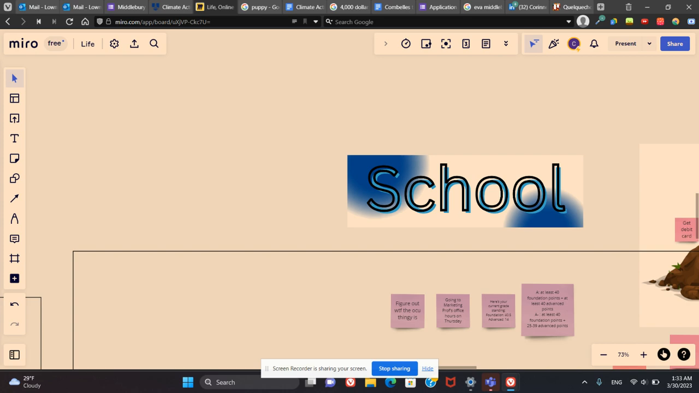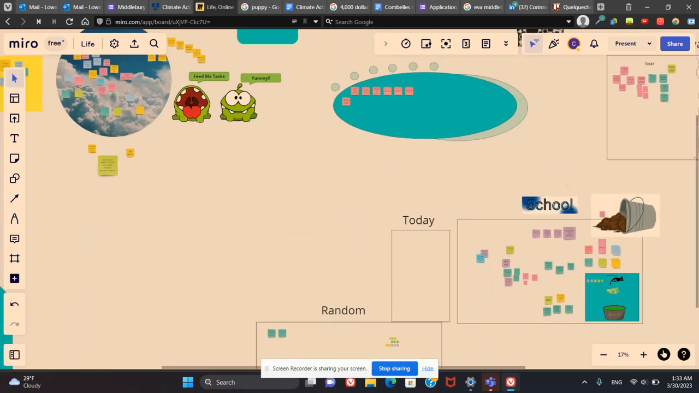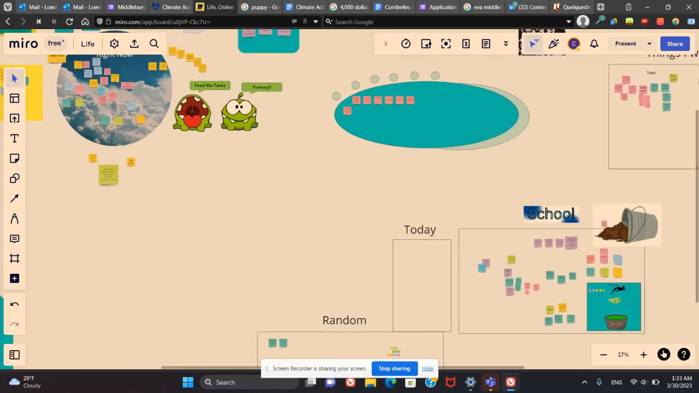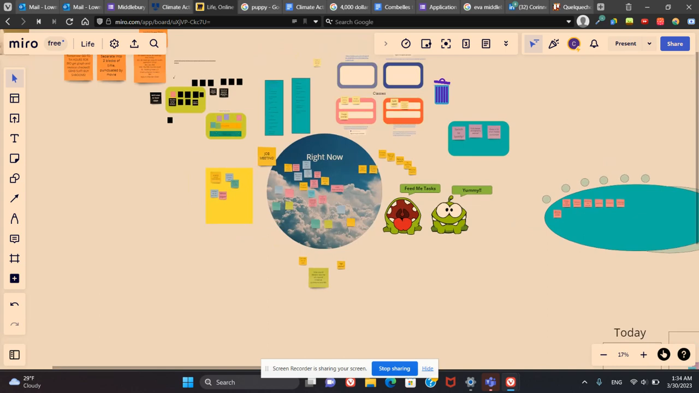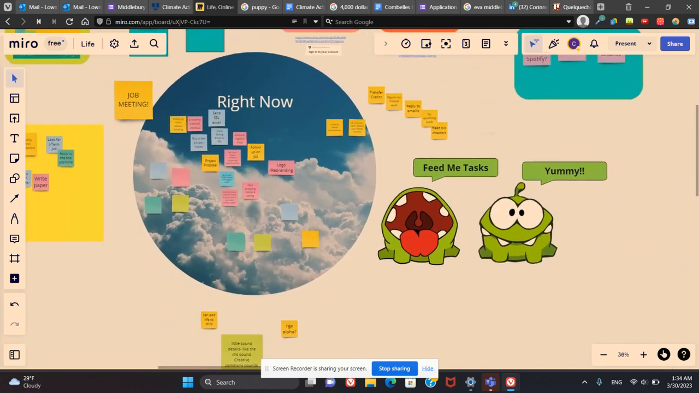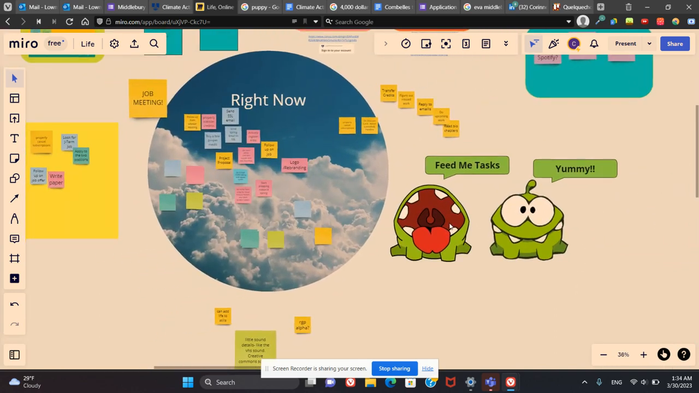Or even things like making these. This one I think I made in Canva and then just copy pasted it in, which was super quick and super efficient. I think my favorite one is honestly I stole the monster from Cut the Rope, and so I can feed him tasks. I have not done so many of these tasks. I did do this one, I think. And then I can just go in there, and then I don't have to see it anymore. And then I also can get the satisfaction if I want of